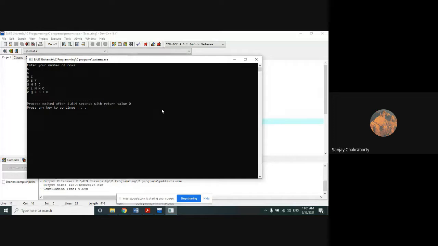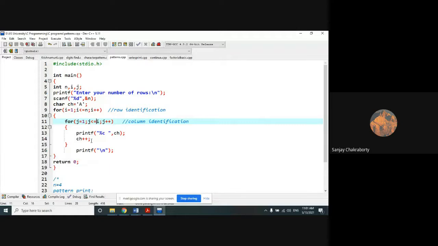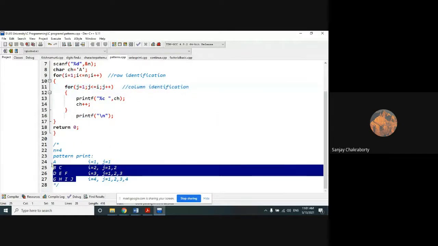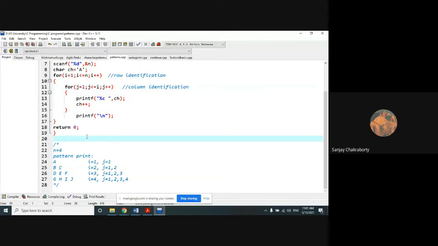Clear? Everyone clear? Yes, sir. So in the examination they can give any structure, you can understand that thing. You don't have a compiler, so in the examination you have to write with pen and paper without a compiler.